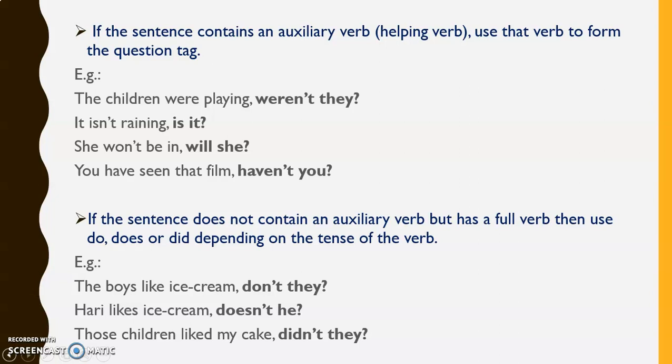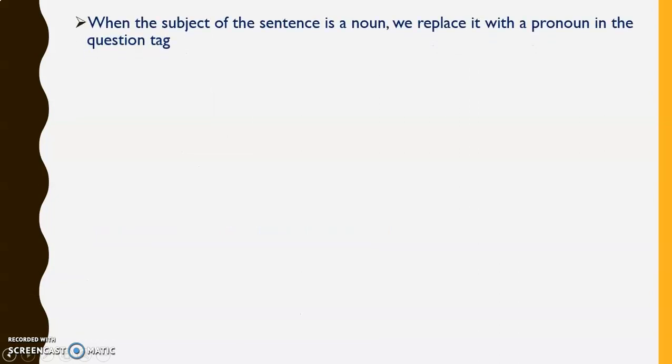Those children liked my cake. Here liked is past tense, so did is used. Since the statement is positive, we have used a negative, and those children is plural, so they is used. When the subject of the sentence is a noun, we replace it with a pronoun in the question tag.